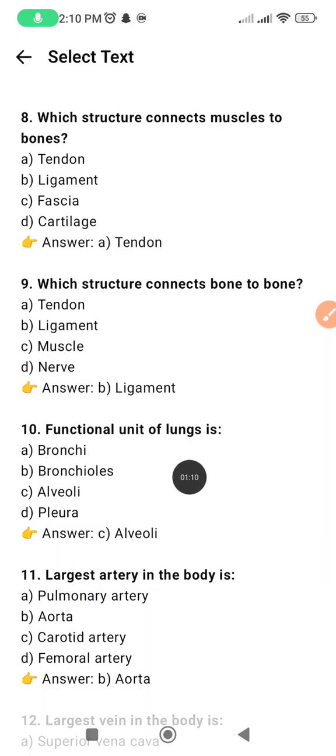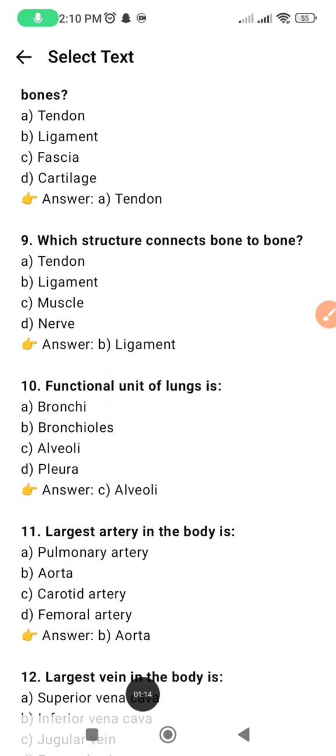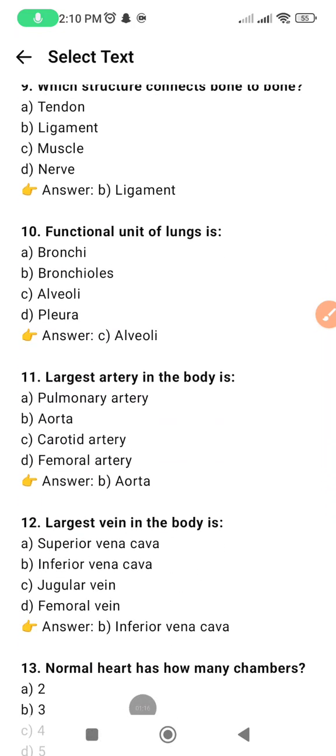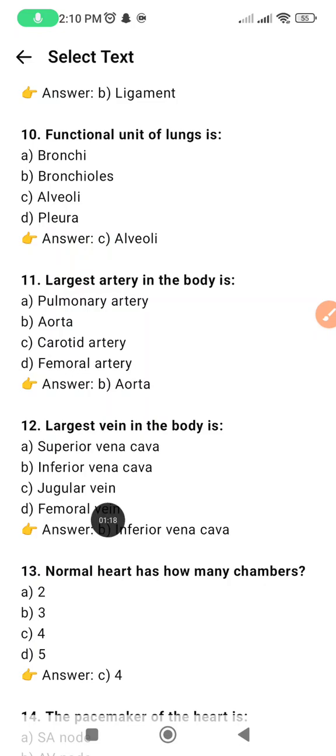Functional unit of lungs is alveoli. Largest artery in the body is aorta. Largest vein in the body is inferior vena cava. Normal heart has how many chambers? 4.